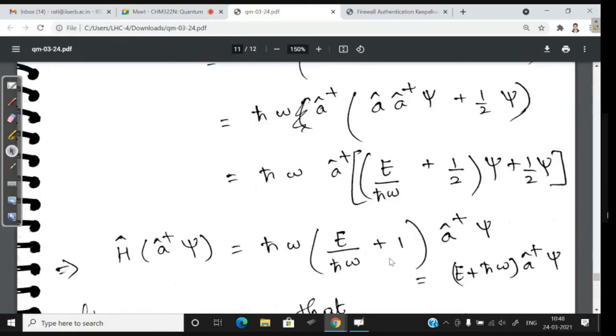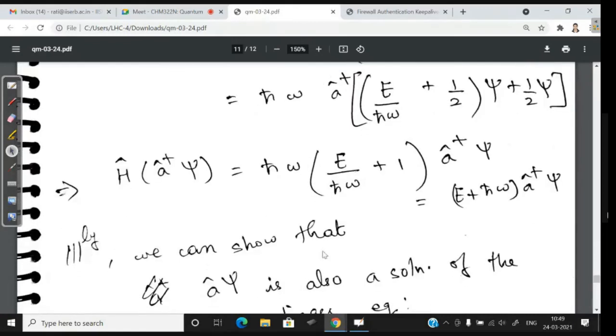This is now just a constant, so we can put all the constants together in one place. So we have H cross omega into E by H cross omega plus 1 into A dagger psi. So H of A dagger psi turns out to be E plus H cross omega into A dagger psi. This means that A dagger psi is also an eigenstate of the Hamiltonian operator, because we are getting some constant, which is not a function of psi, into A dagger psi.